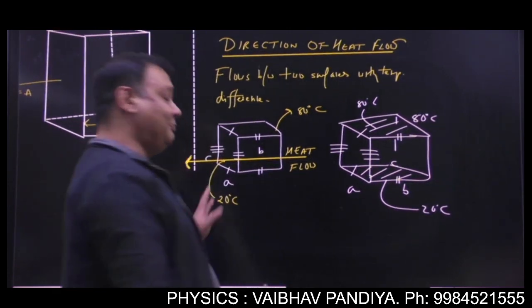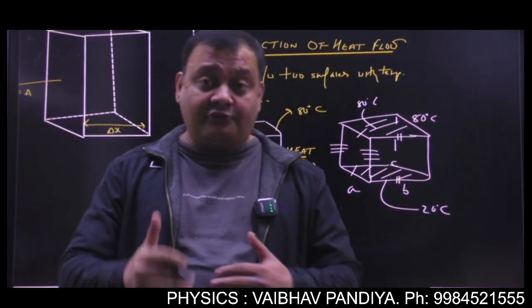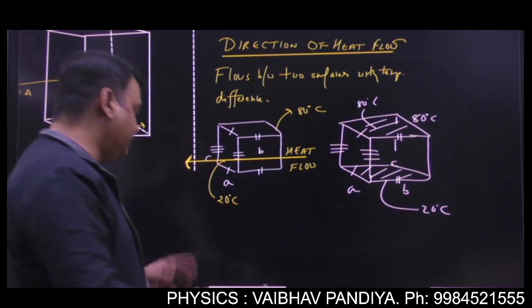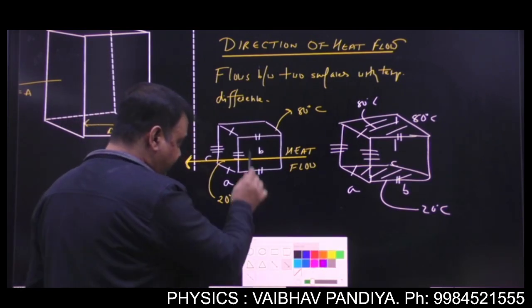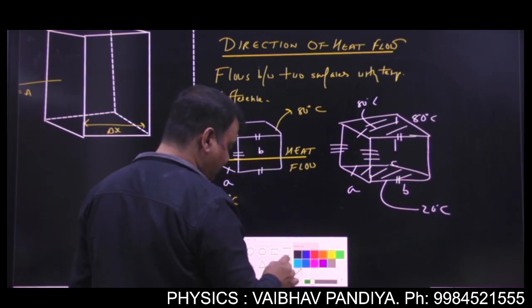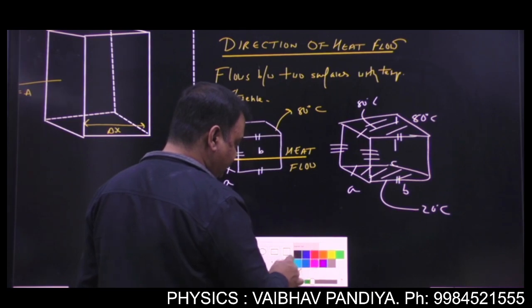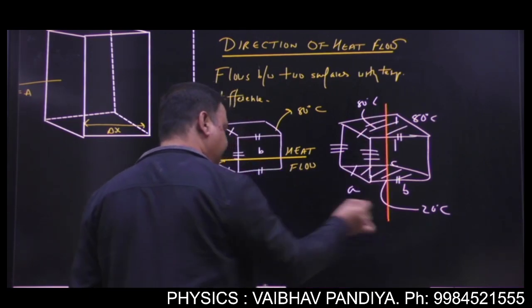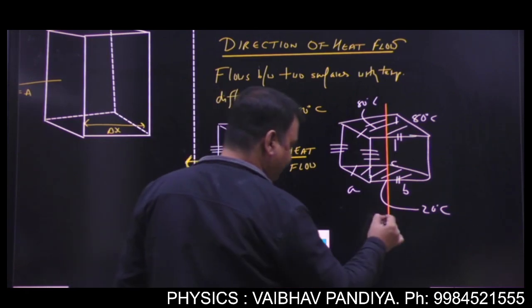Now see, the block is same, but the surfaces having the temperature difference are different. Here the surfaces were right and left surfaces, here the surfaces are top and bottom surfaces. So in this figure, the heat will flow vertically. This is the direction of heat flow.